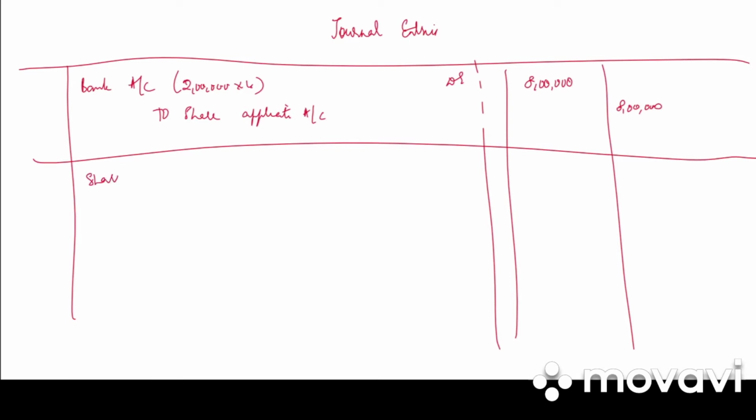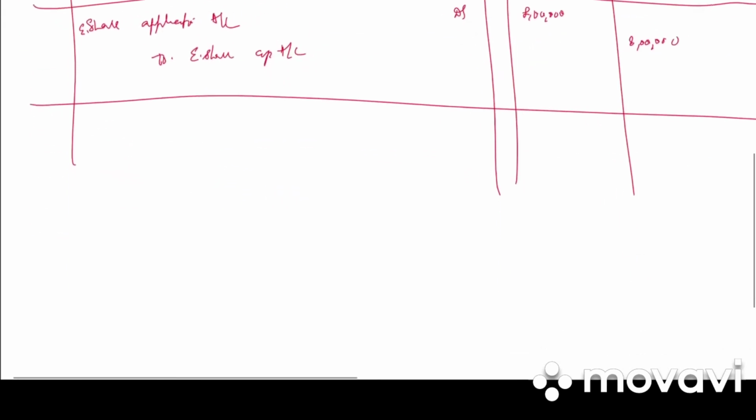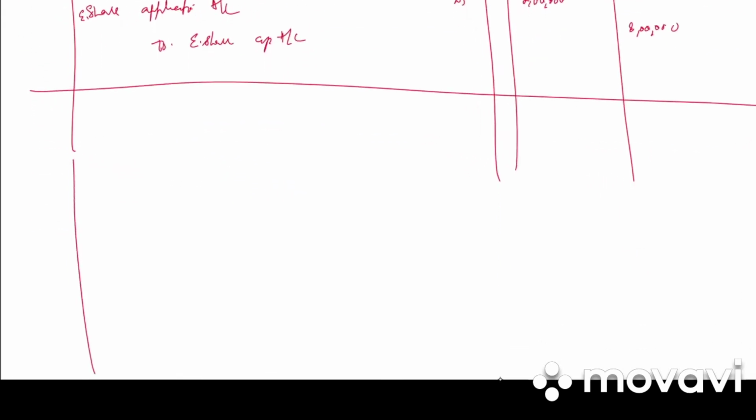Then share application, you should write equity shares because they have given it in the problem. Equity share application account debited to equity share capital account, 8 lakh debit, 8 lakh credit. Write the narration: application money transferred to share capital account.